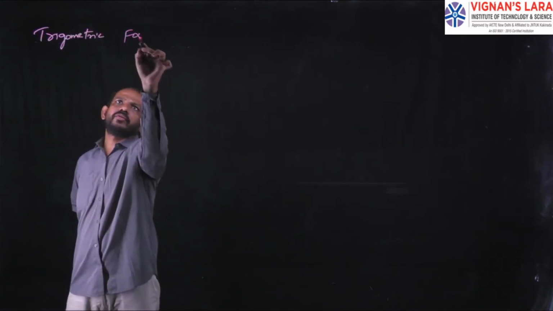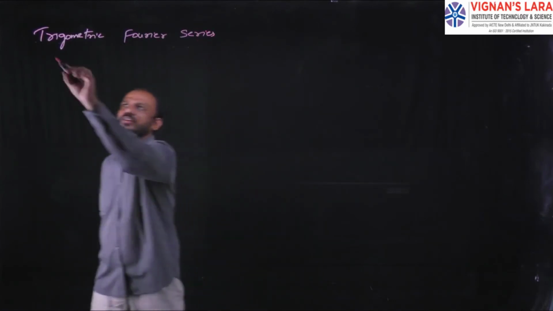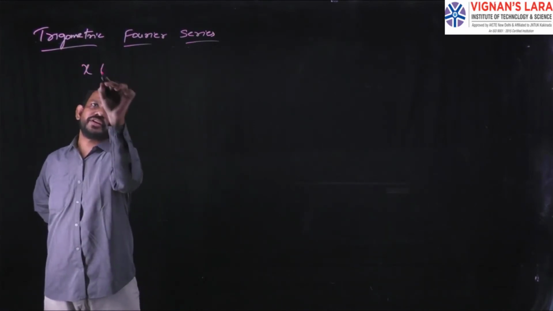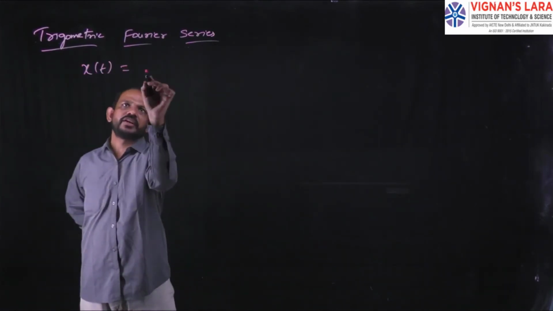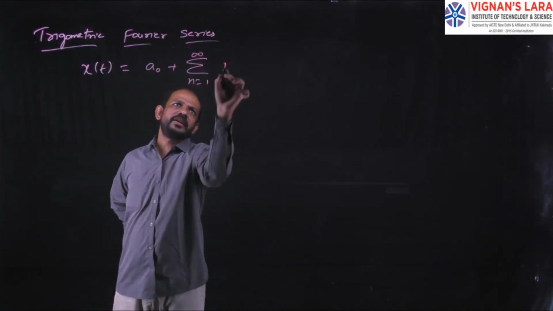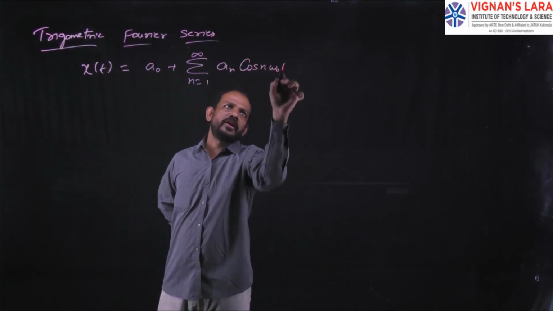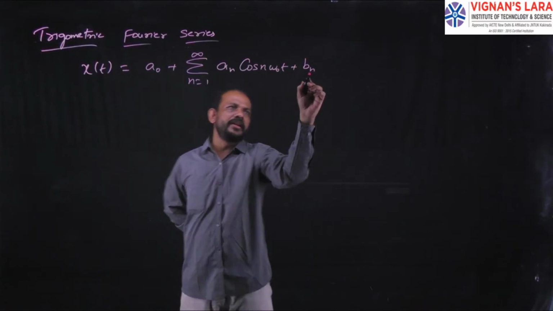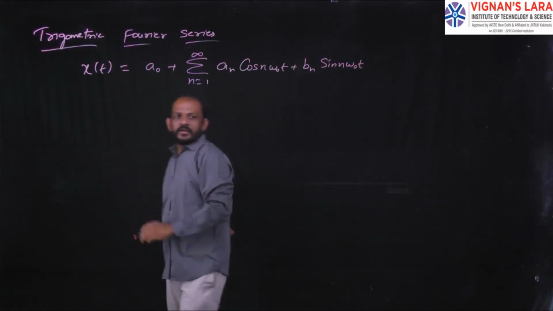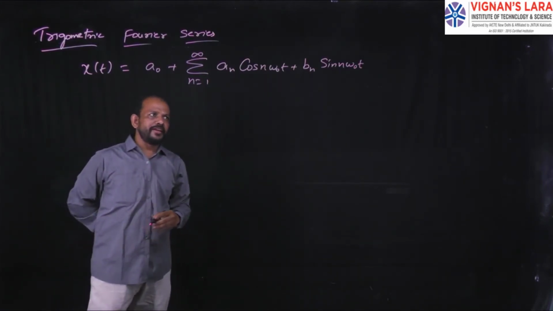We know the equation of the trigonometric Fourier series: x of t equal to a0 plus summation n equal to 1 to infinity of an cos n omega naught t plus bn sin n omega naught t. So this is the trigonometric Fourier series representation. Here I already found the values of a0, an and bn.